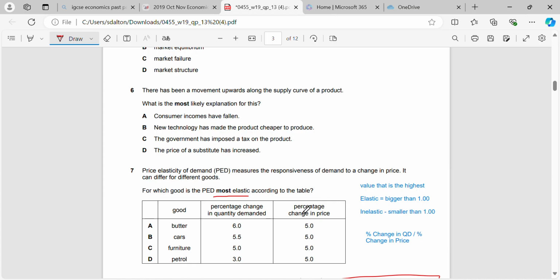So for the first one, 6 divided into 5, that's going to give us 1.2. 5.5 divided by 5 is going to give us 1.1. 5 into 5 will give us 1.0, and 3 into 5 will give us 0.6. So we can see that butter has the most elastic PED because the value is the highest, higher than all the other values here.